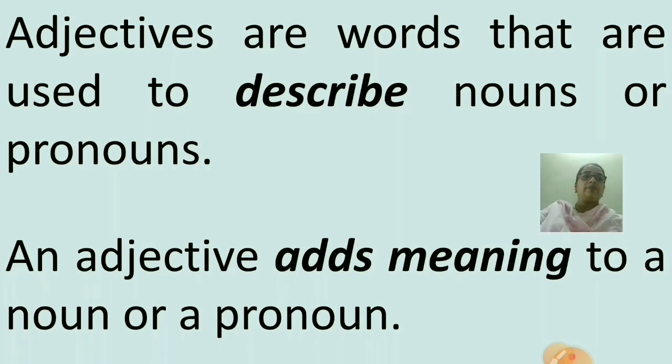Just now with the example of our first picture, we revised that just saying that Tom is a boy, we don't understand about Tom, but when we say Tom is a good boy, we understood what kind of a boy Tom is. It means the word good describes the noun in the sentence. So, we understood adjectives are words that are used to describe nouns or pronouns.